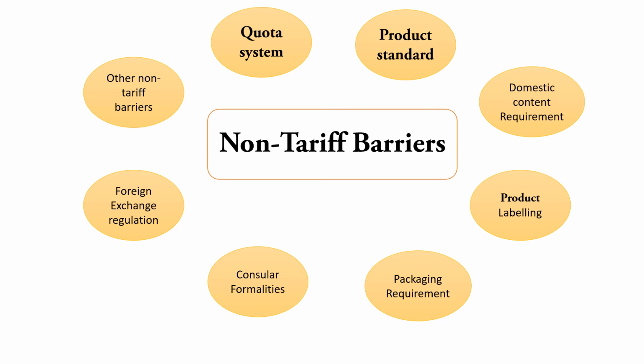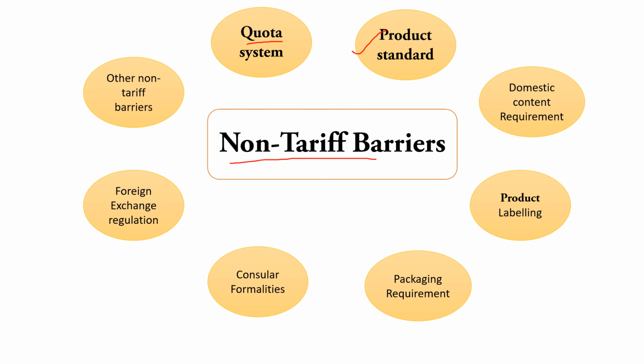The third type of barrier is non-tariff barrier. Again this non-tariff barrier is divided into 8 different parts. Under non-tariff barrier there are 8 different points. The first is quota system. Okay. The second one will be product standard.